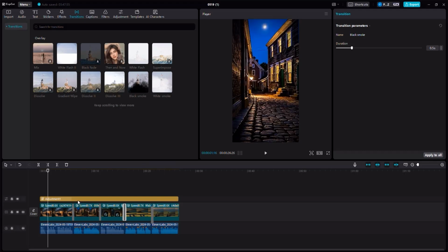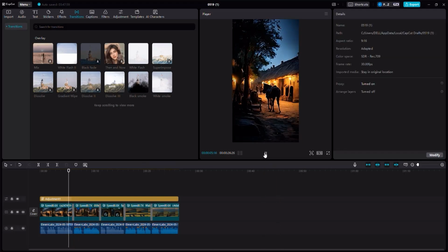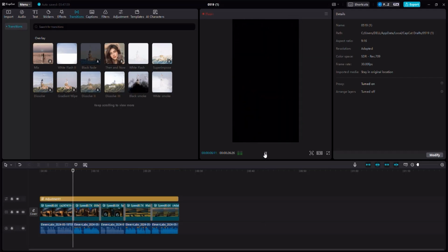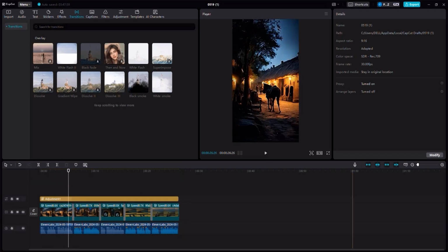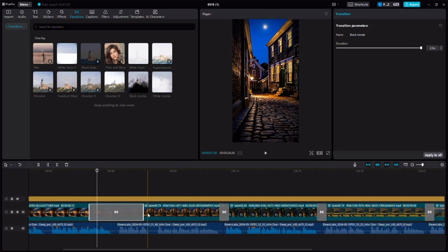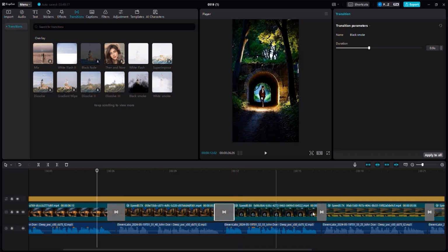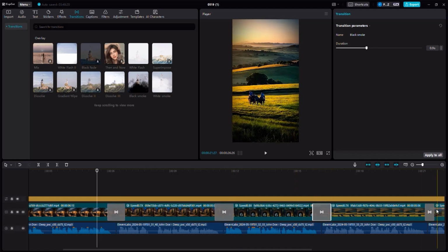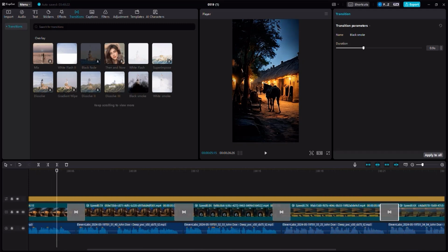And if you want to know how this looks, we can just click over here and watch. Journey. Paul Revere sets out. You can see the shadow over there. And at any point in time, you can actually zoom in. And if you want to, you can increase or decrease the transition length. So if you want the transition to be bigger, you can make it a bit bigger so that people can see that dark shadow more clearly.